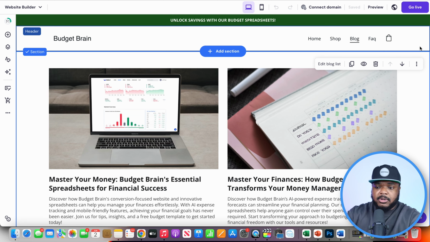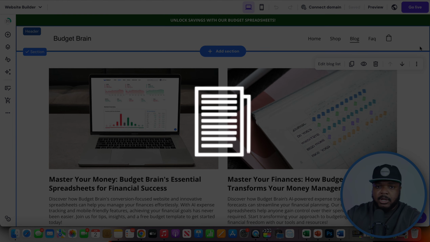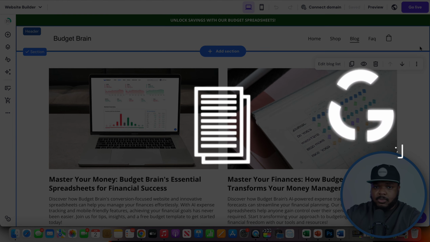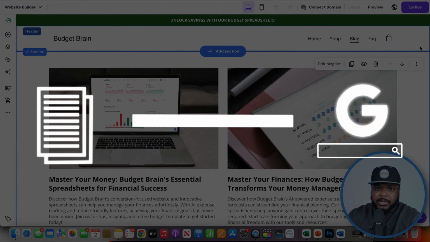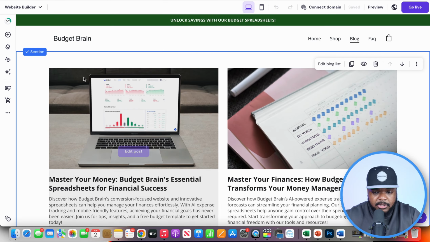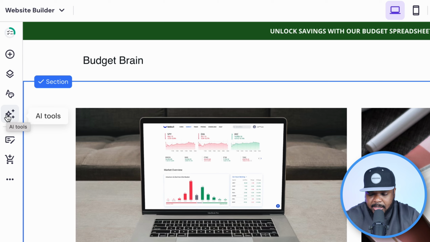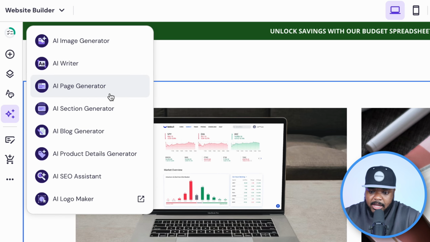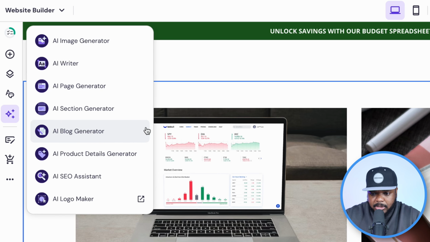Blog articles is great because you're able to use AI within Hostinger when it comes to making the article, so that you can give yourself the chance of being ranked in Google when people are searching for a particular topic. Using Hostinger is not difficult. If you just come over here to the left-hand side and click on AI tools, from here, you just got to click on AI blog generator.